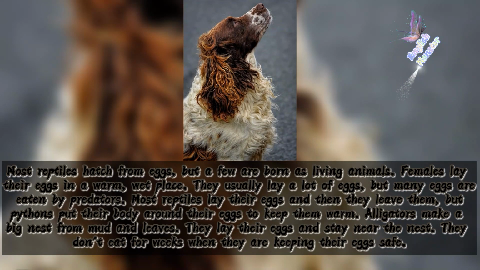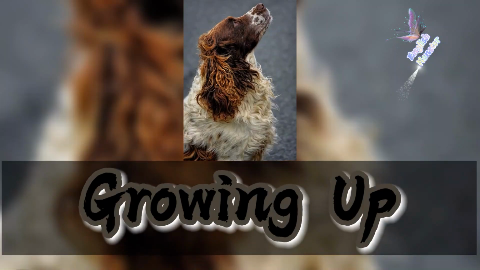But pythons put their body around their eggs to keep them warm. Alligators make a big nest from mud and leaves. They lay their eggs and stay near the nest. They don't eat for weeks when they are keeping their eggs safe.